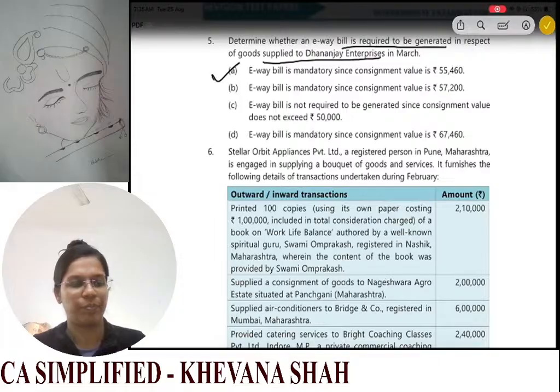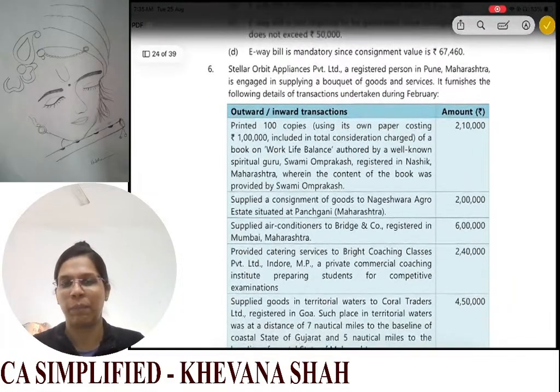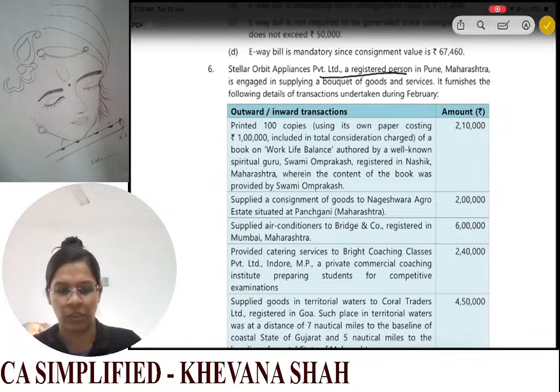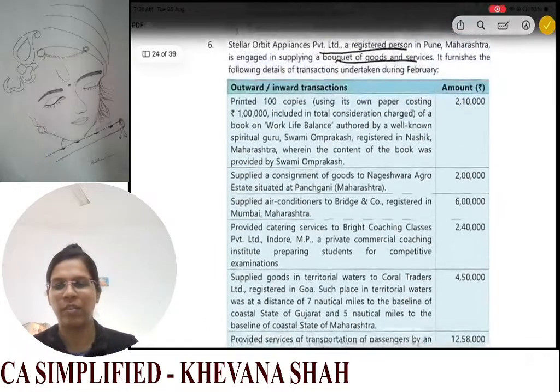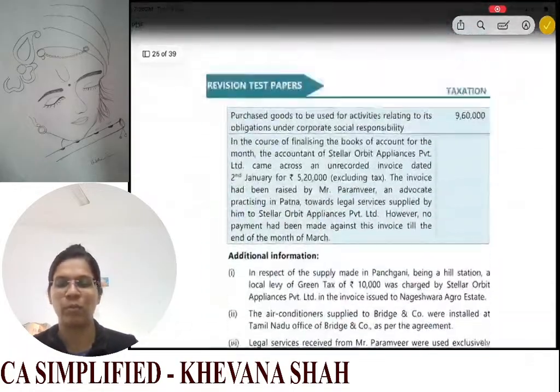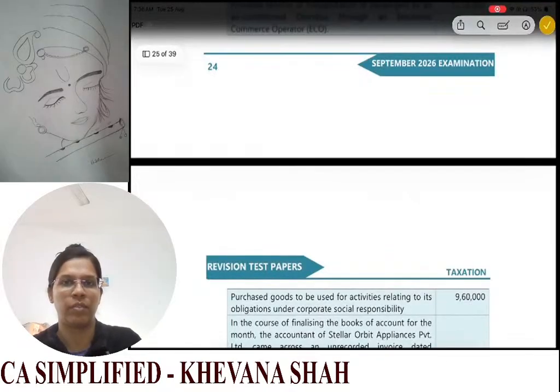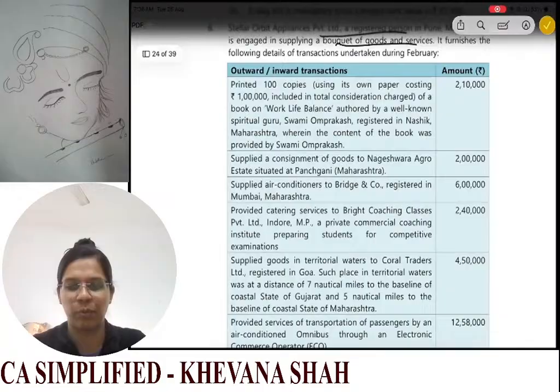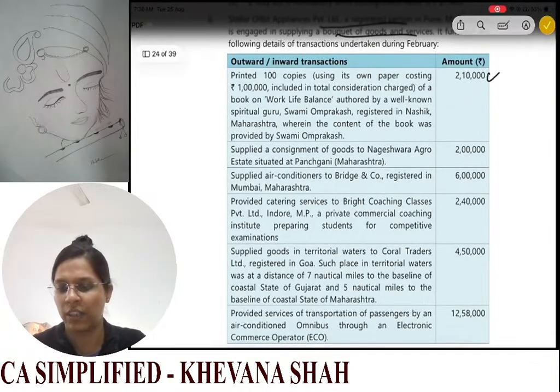Okay. So we have question number 6. Stellar Orbit Appliances Private Limited. Now what this question is saying is that we are a registered person in Pune, Maharashtra. Now it is engaged in supplying a bouquet of goods and services. So you are given various transactions and you are given the amount. So let's check one by one. So now first one is your printing of brochures. The value is 2,10,000.